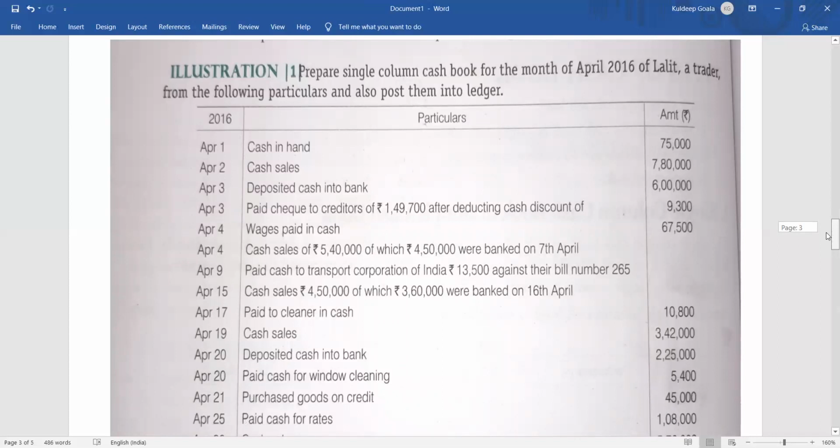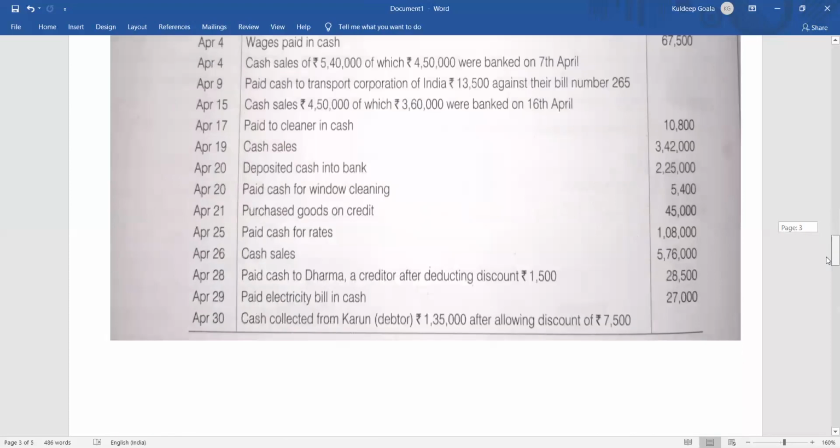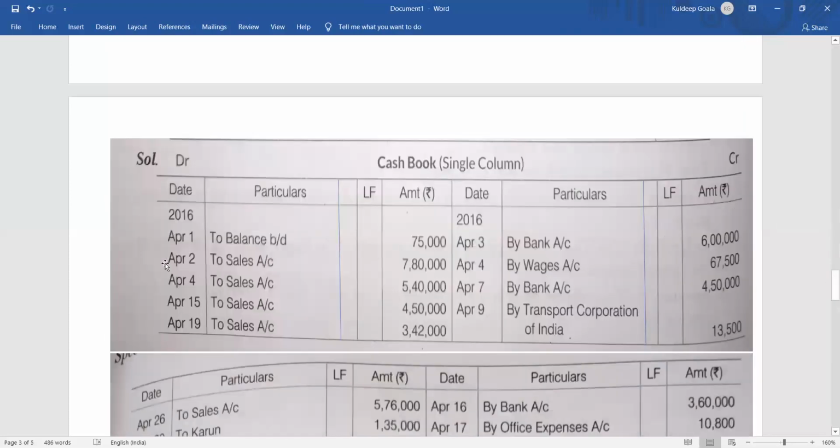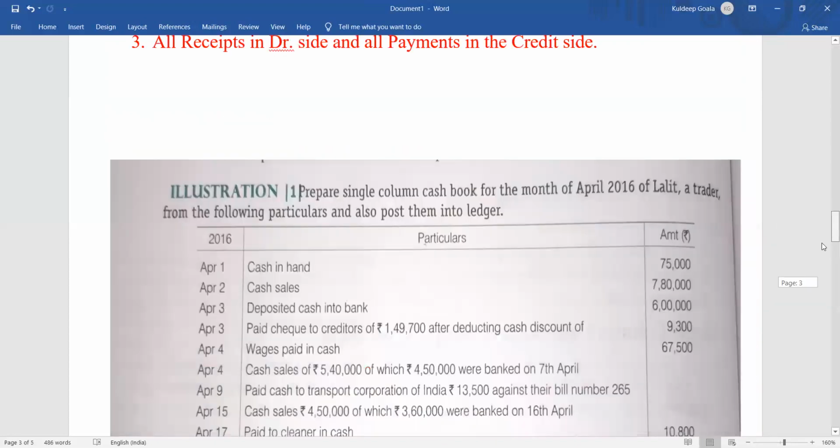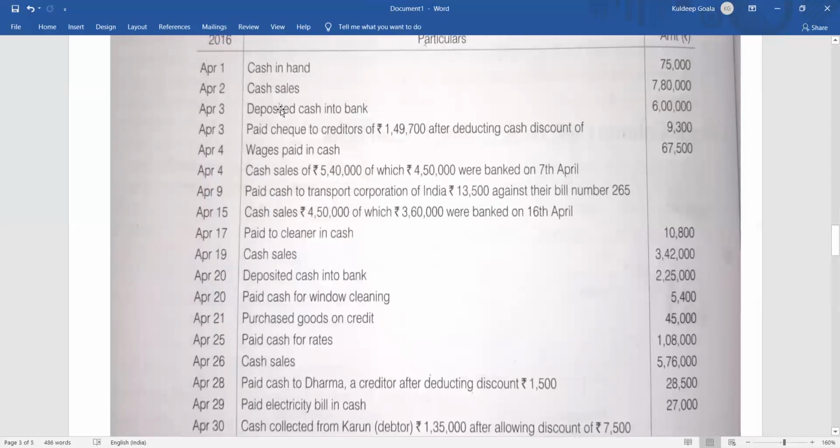By selling the goods. So it will be to sales account, 7,80,000. April 2, to sales account, 7,80,000. Clear? Then coming to the next one again, deposited cash into bank, 6 lakh.